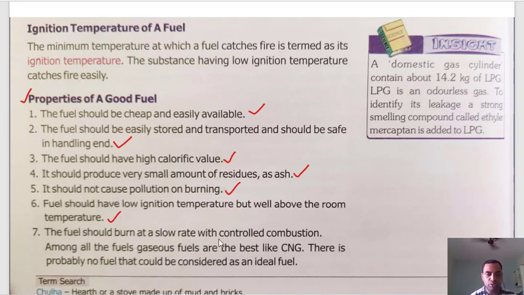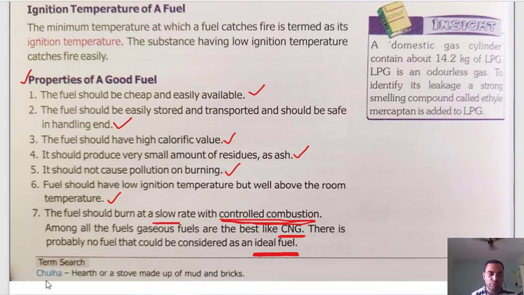The fuel should burn at a slow rate with controlled combustion. You should be able to control it, and it should burn gradually. Among the fuels, gaseous fuels are best, like CNG. What is CNG? Tell me the full form of CNG. I have already told you in this video one or two times. Search it or start the video again and tell me. There is probably no fuel that could be considered an ideal fuel. Yes, we are close to an ideal fuel, but we have not got an ideal fuel, like complete 100% conversion of fuel into energy.